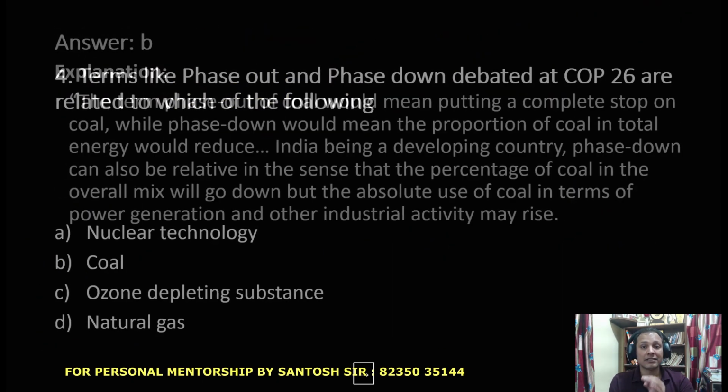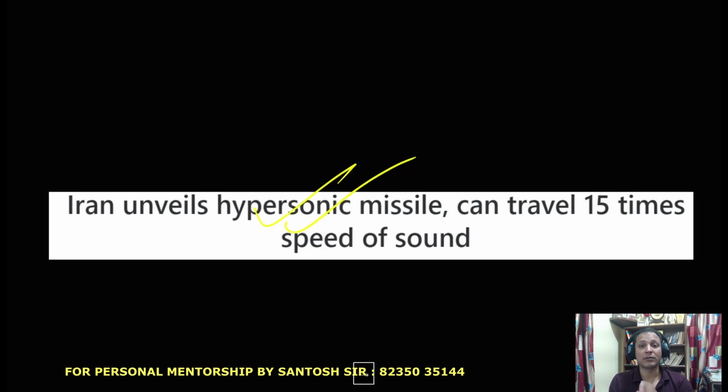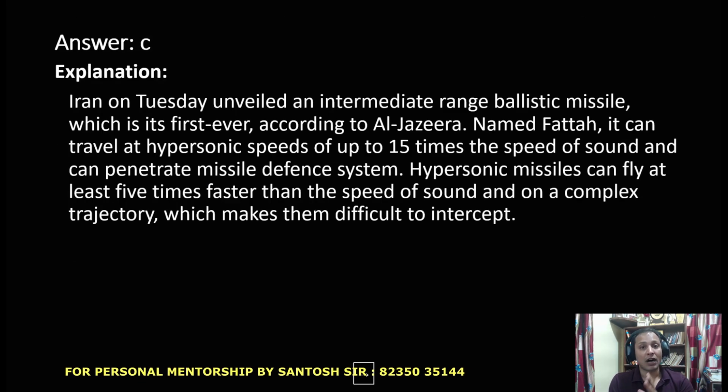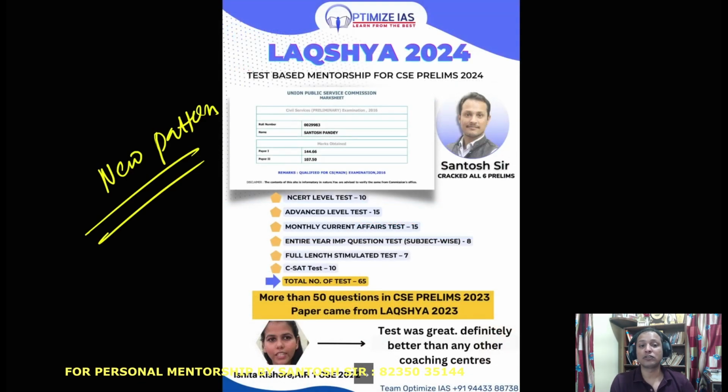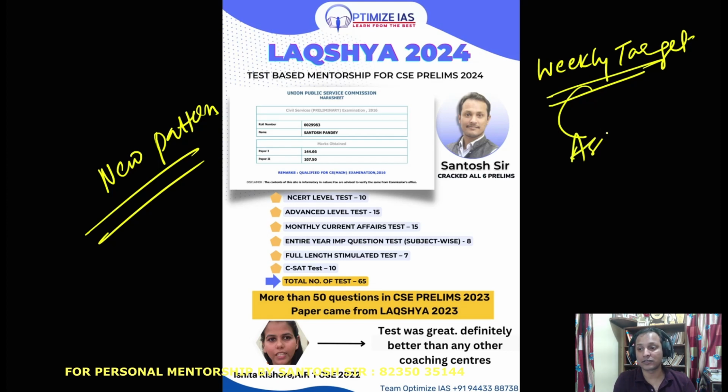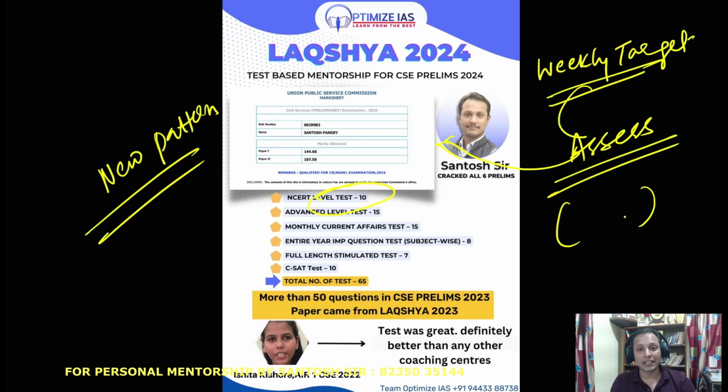Guys, please start attempting tests from the very beginning of the year. The strategy should be that you give yourself some weekly target, and once you complete that weekly target, you should assess yourself through this Lakshya test. We are starting with the NCERT test. Once you assess yourself, you will understand how far you have grasped the subject, and if required, you should read that subject again and then move on to the next subject.